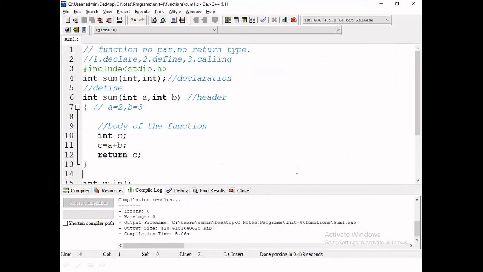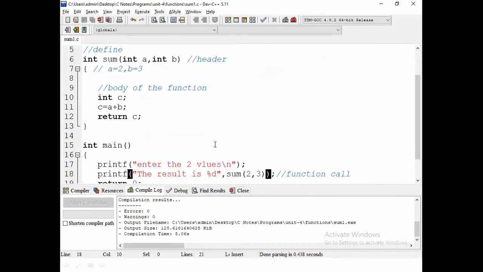Here, no errors. Then what is our output? Already we are passed some information. The function name is sum. In the sum, we are passing two values: two as the first parameter, three as the second parameter, and we have to compare the function body also.